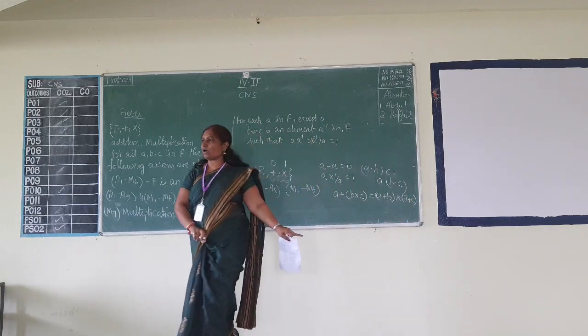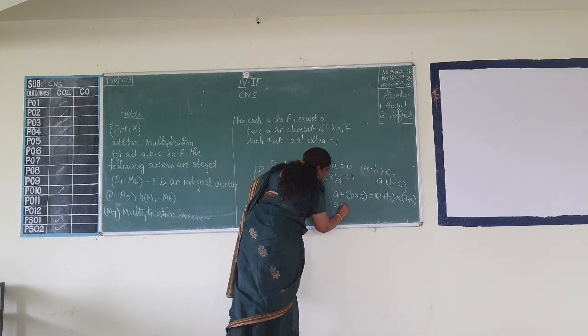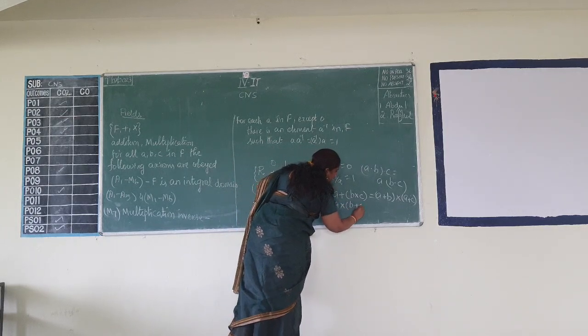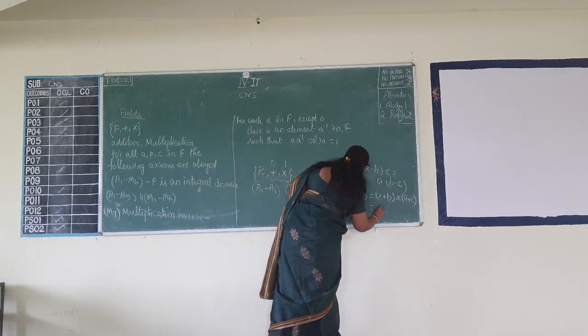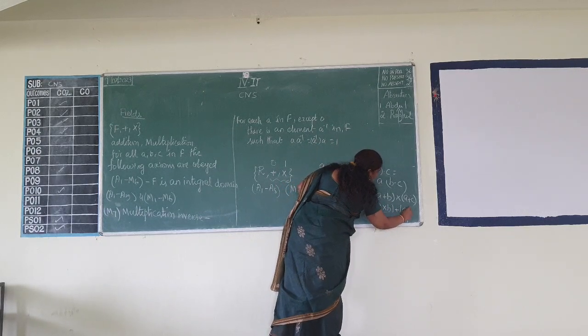That is the distributive law. Similarly, if you are changing the operator, a plus b into c is equal to a into c plus b into c.